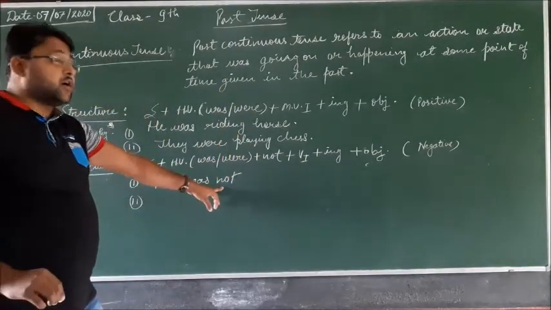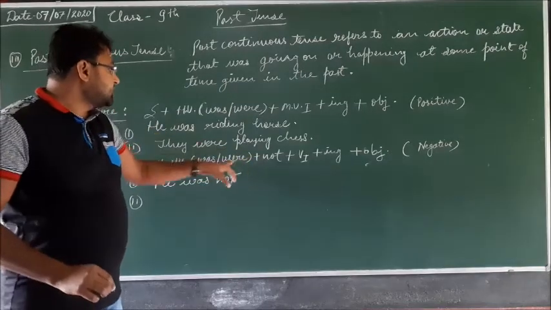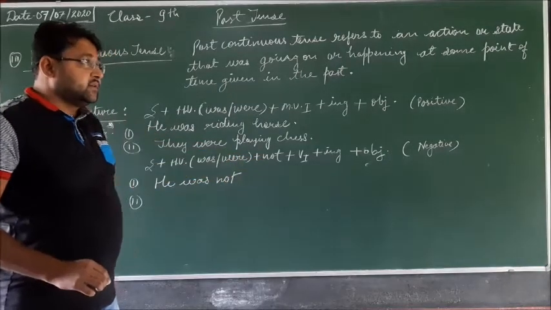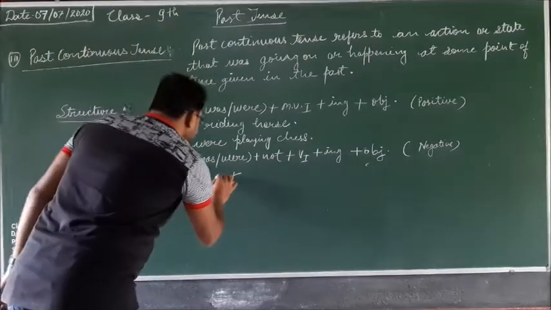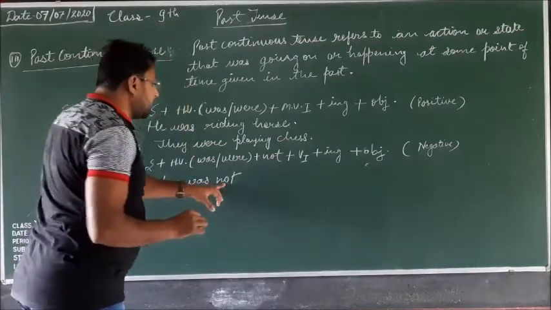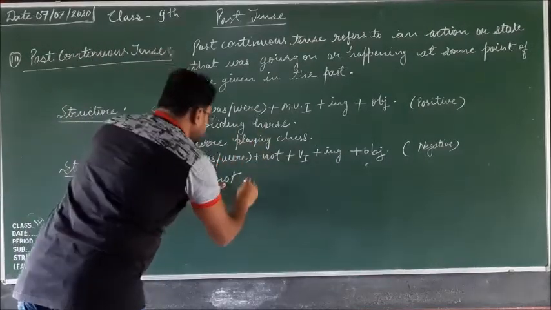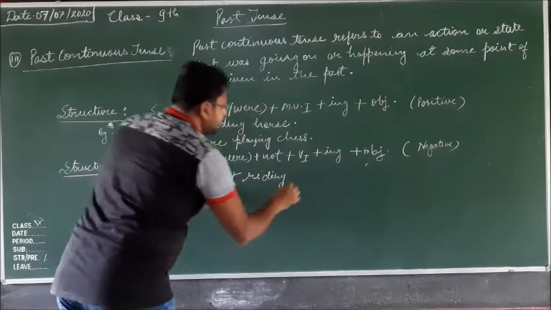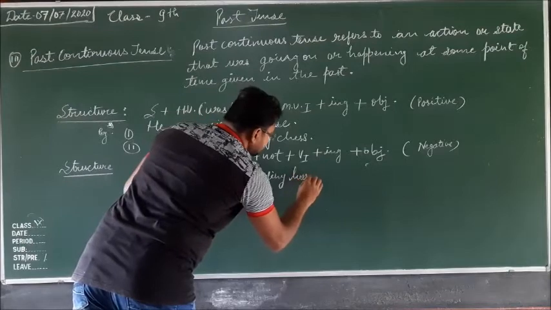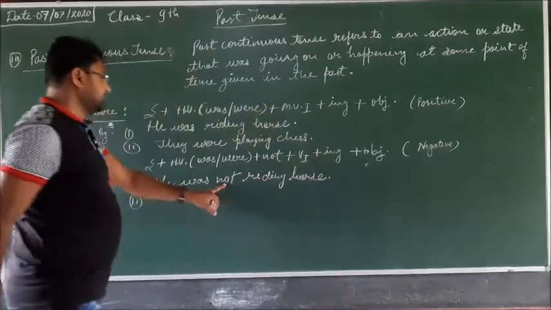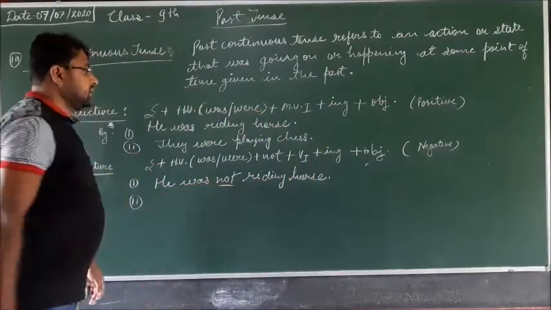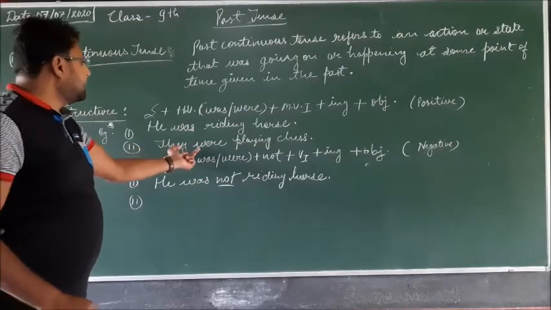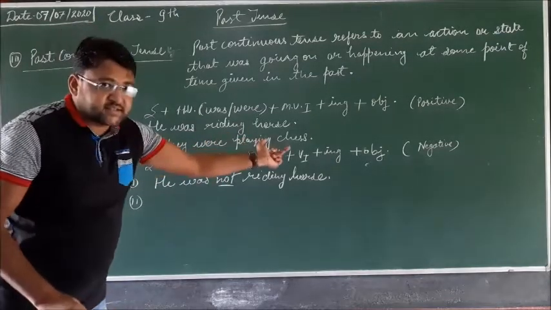After the helping verb, not is applied as in the structure given here. That is a negative.